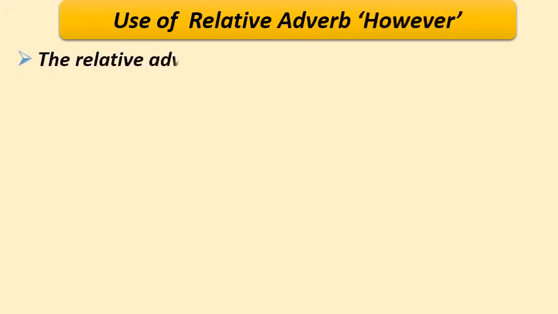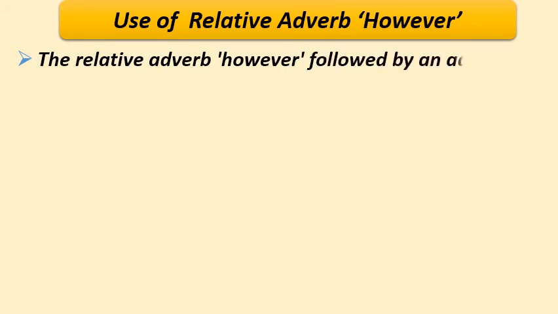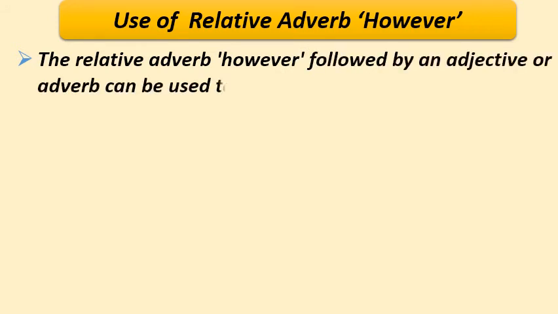Now let us see the use of the relative adverb however. The relative adverb however followed by an adjective or adverb can be used to express contrast.